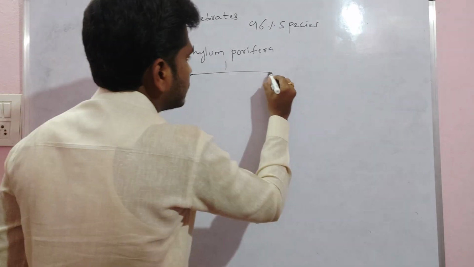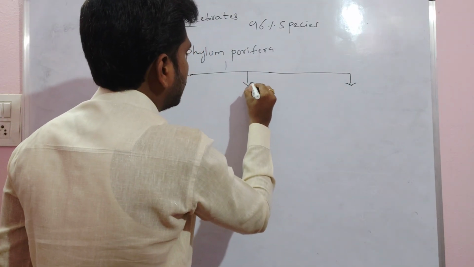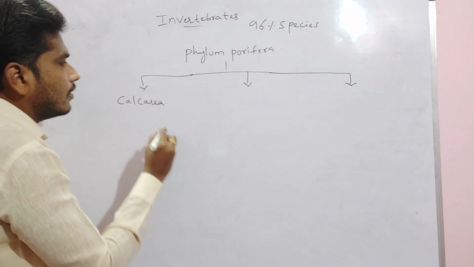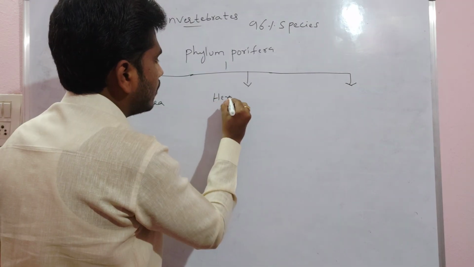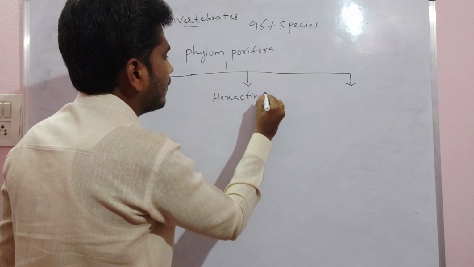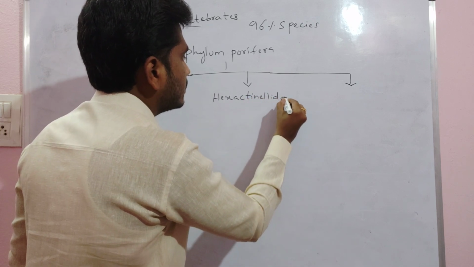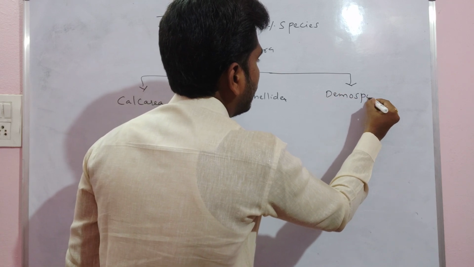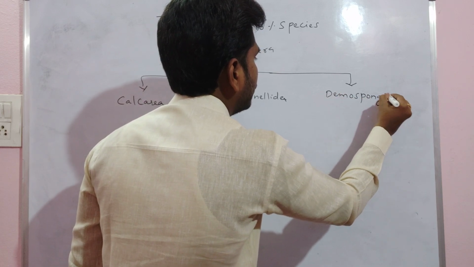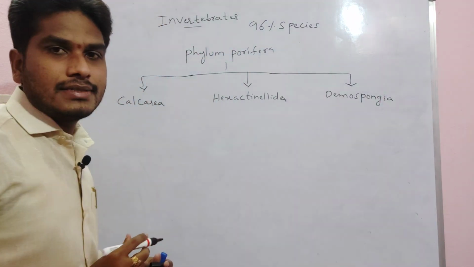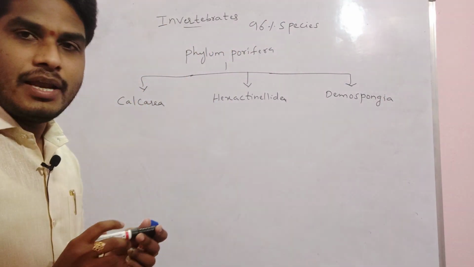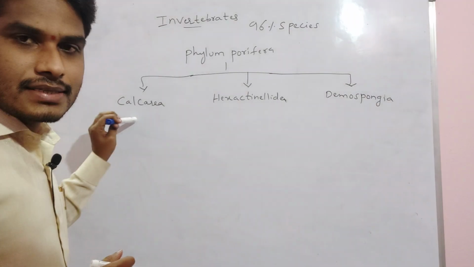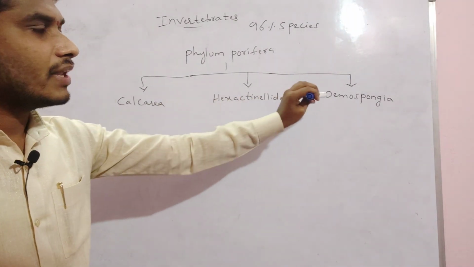The 3 classes mainly consist of what? Calcarea, Hexactinellida, and Demospongia. These are the 3 classes we have in the phylum Porifera. Class Calcarea, Hexactinellida and Demospongia.